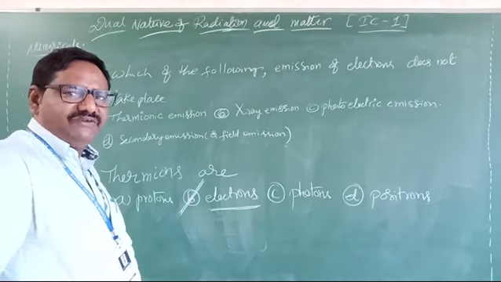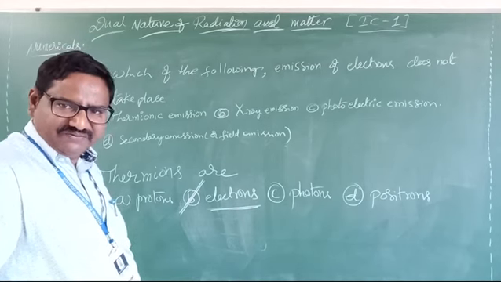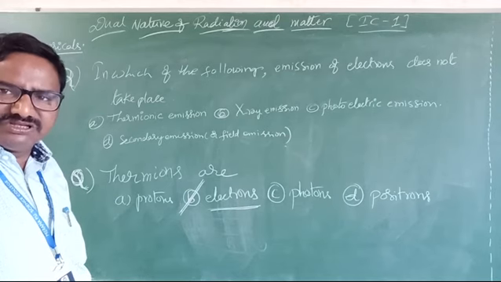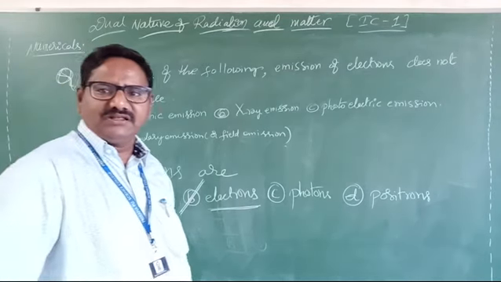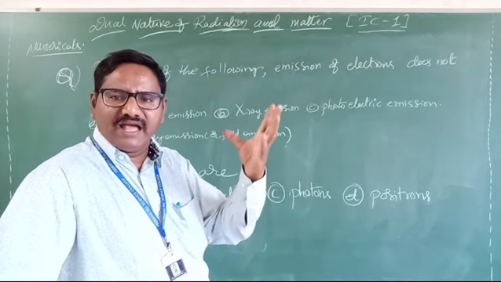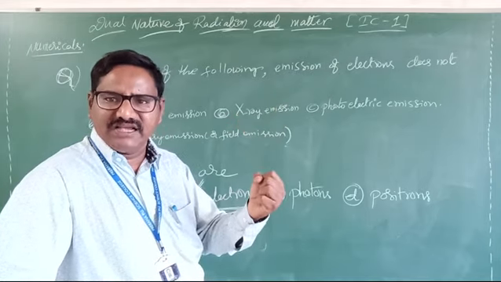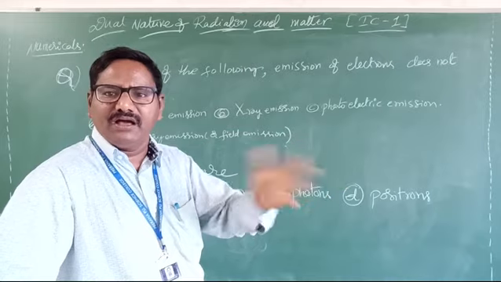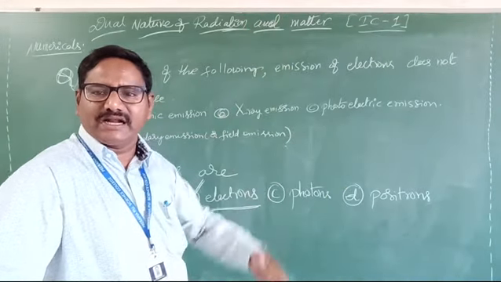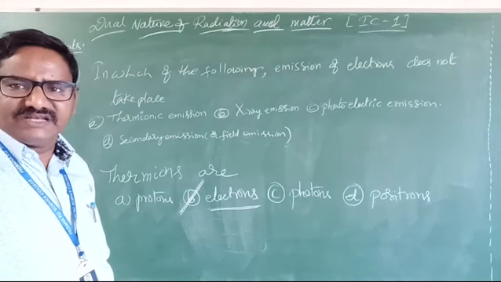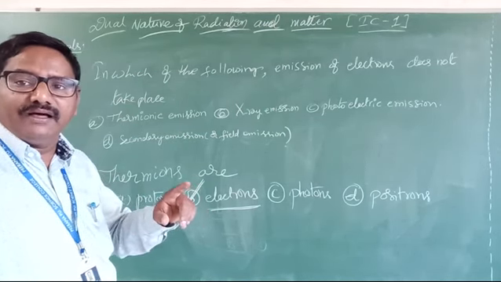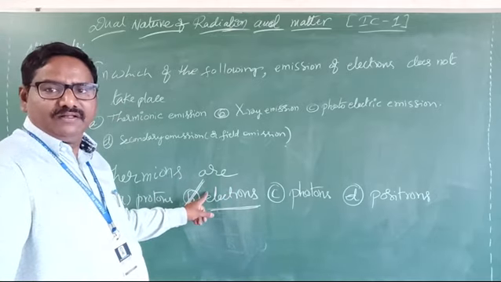Thermionic emission means if heat is supplied to the metal surface, the free electrons in that surface also receive the heat energy, overcome the positive potential of the surface, and eject out from the metal surface. Those electrons are called thermions.